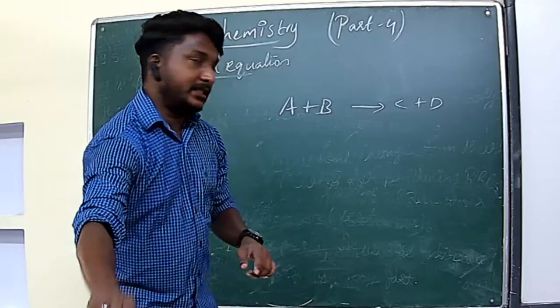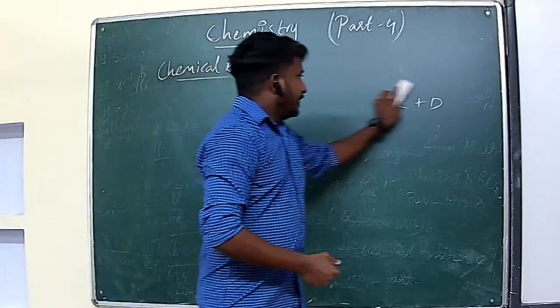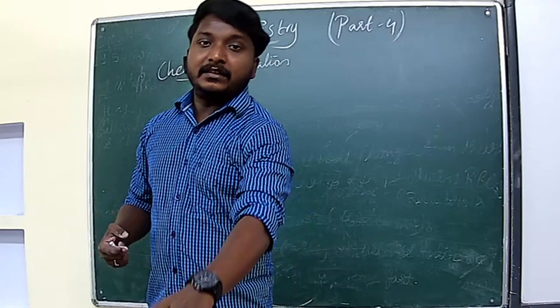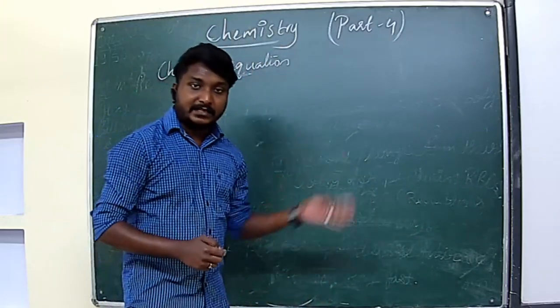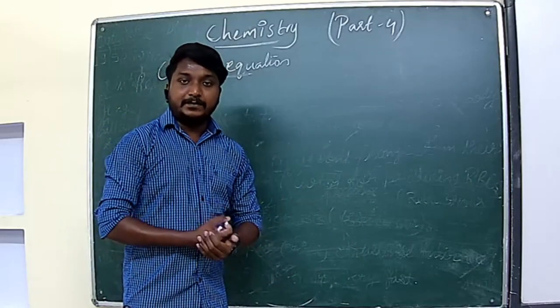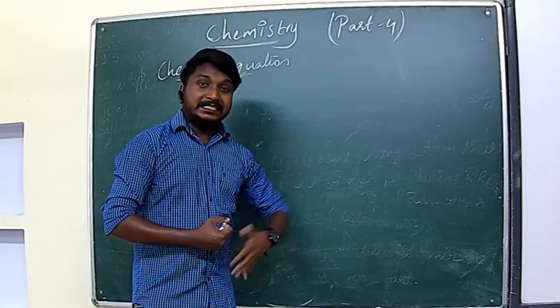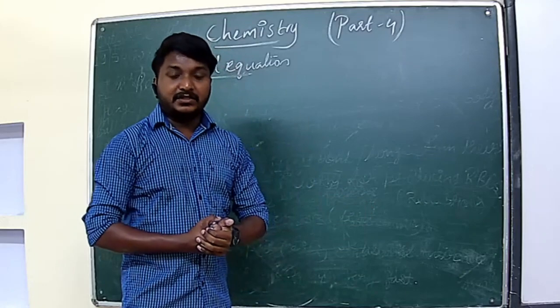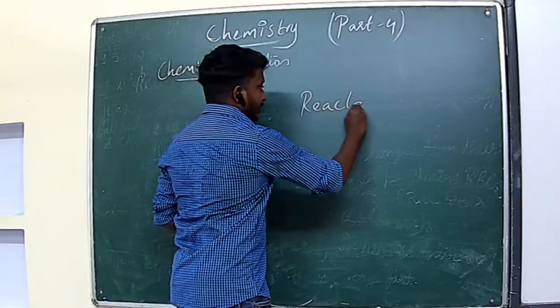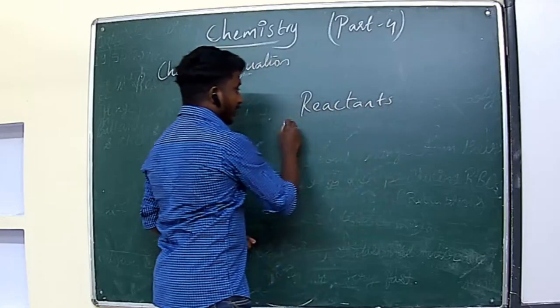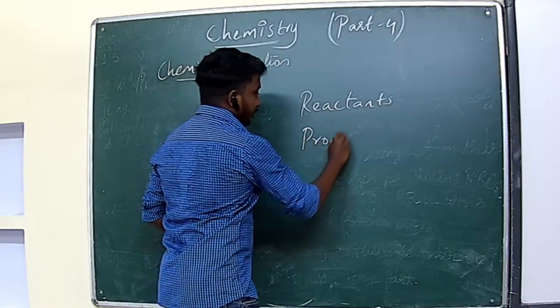So in the chemical reaction, we know there are reactants and products. Reactants means the substance which is taking part in the chemical reaction. You might have learned this term reactants and products in the lower classes.